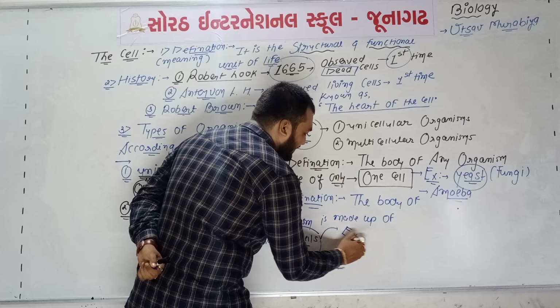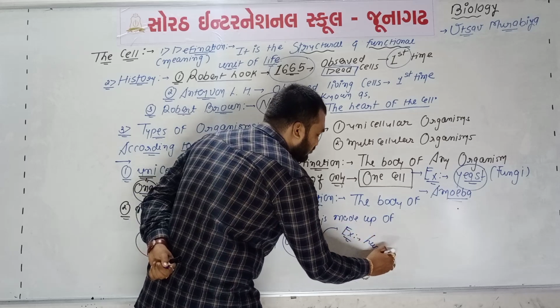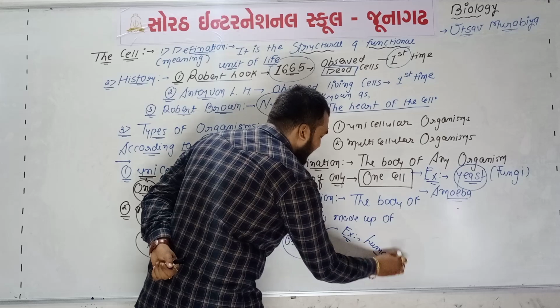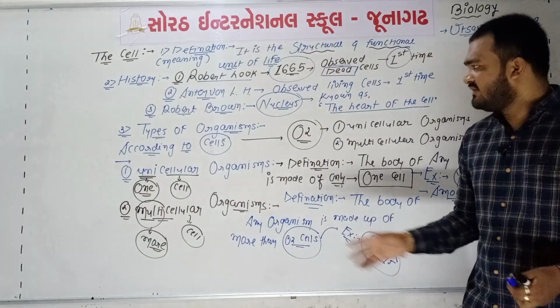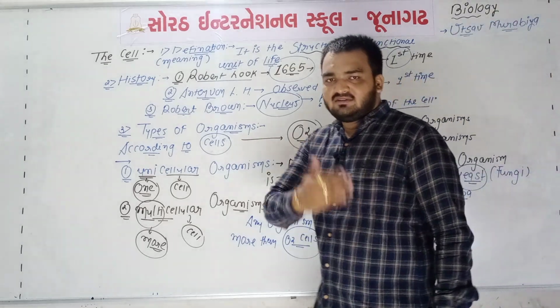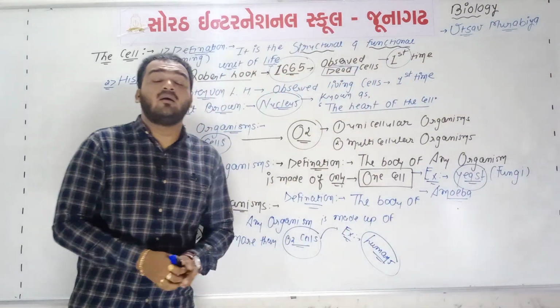For example, humans. Humans are one type of multicellular organism. So the second part of this lecture is completed here.